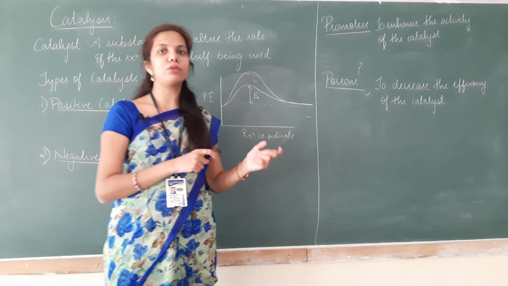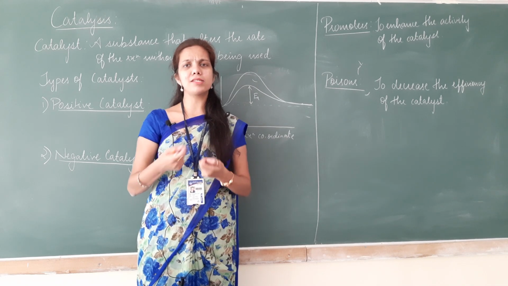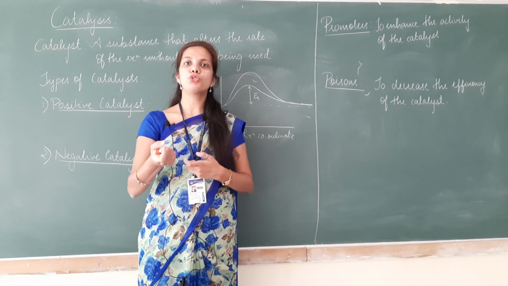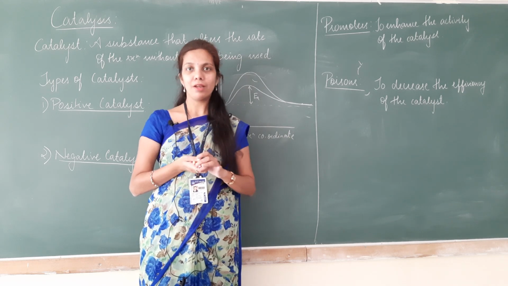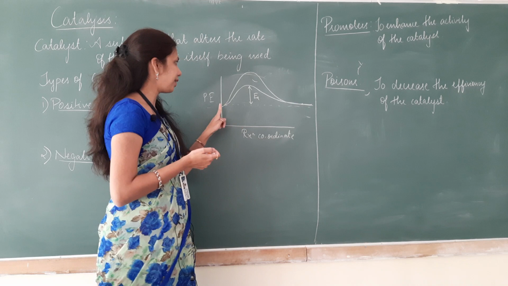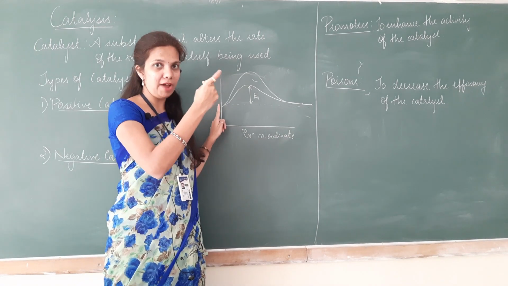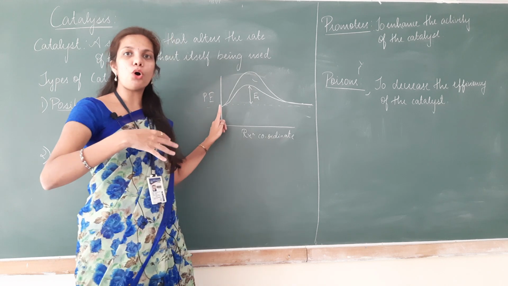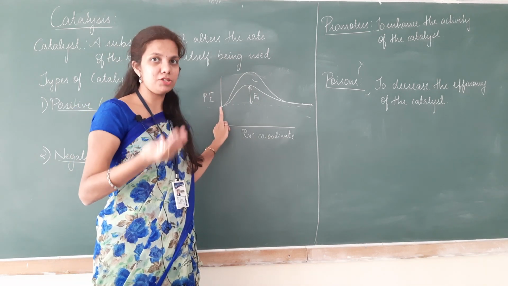So talking about the Mumbai-Pune analogy, a catalyst gives you a shortcut, it acts as a shortcut for a reaction. In a reaction which has higher energy of activation, it needs to cross many higher energy barriers.